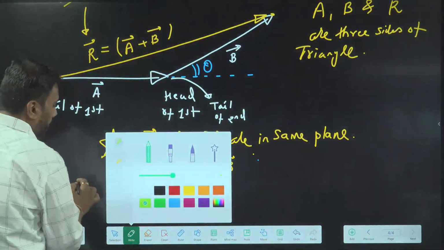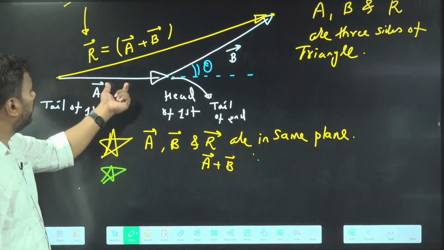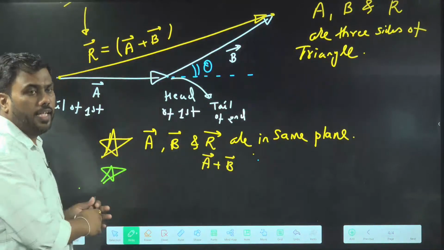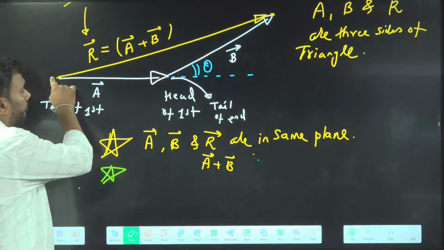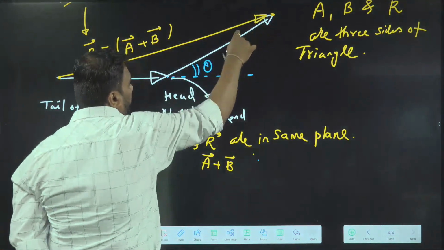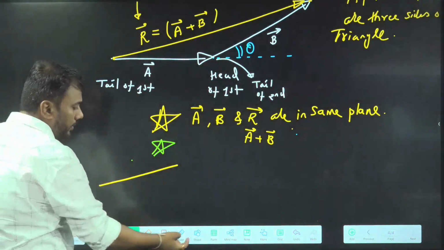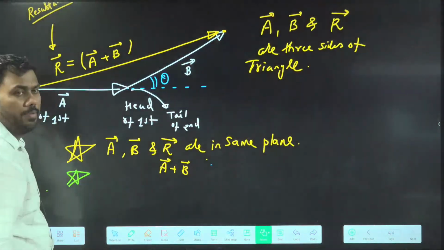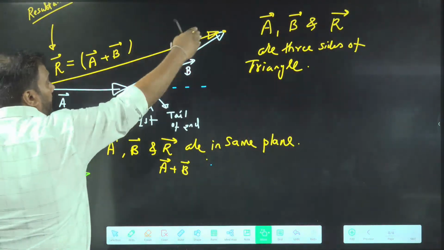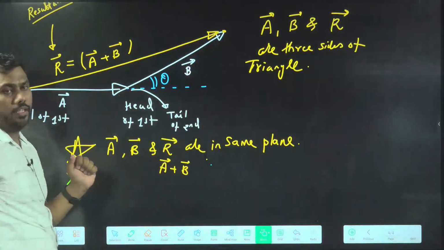I will give you another important concept here. See these three lengths, they form a triangle. This length and this length are creating a triangle. The length of a vector is the magnitude of the vector. Can you see? This is the magnitude of the resultant, this is the magnitude of vector A, and this is the magnitude of vector B.